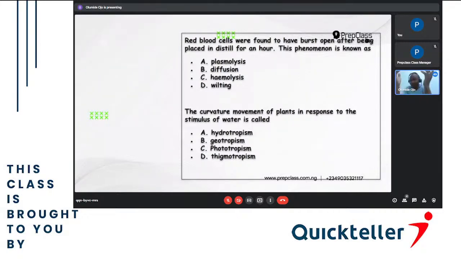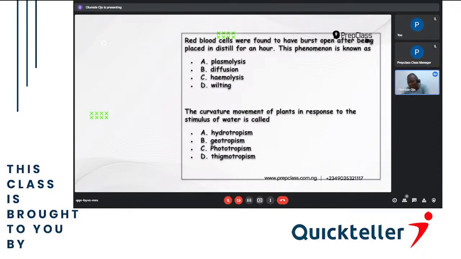As I'm sitting here, if I hear any sound from anywhere, the first thing is that I will get shocked and my face will move closer to that place, showing that I respond to stimulus. So we have many stimuli that we can respond to. Let's look at the options. The curvature movement of plants in response to the stimulus of water is called A, hydrotropism.